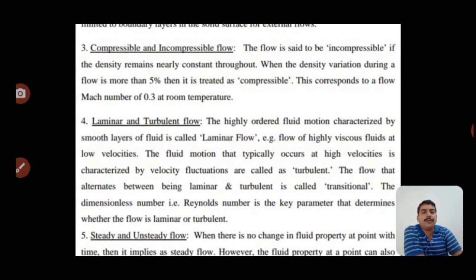Now, the next type of flow is laminar and turbulent flow. Laminar flow is when the flow goes in a linear direction, with no zigzag motion. One layer goes at one particular fixed height, the second layer of the fluid goes at a particular fixed height, and adjacent layers likewise. Then they are called laminar flow.